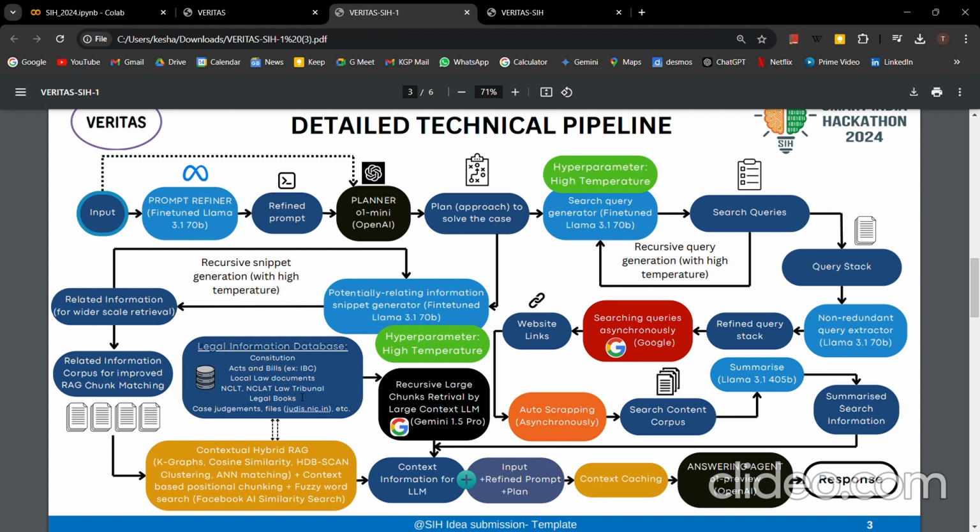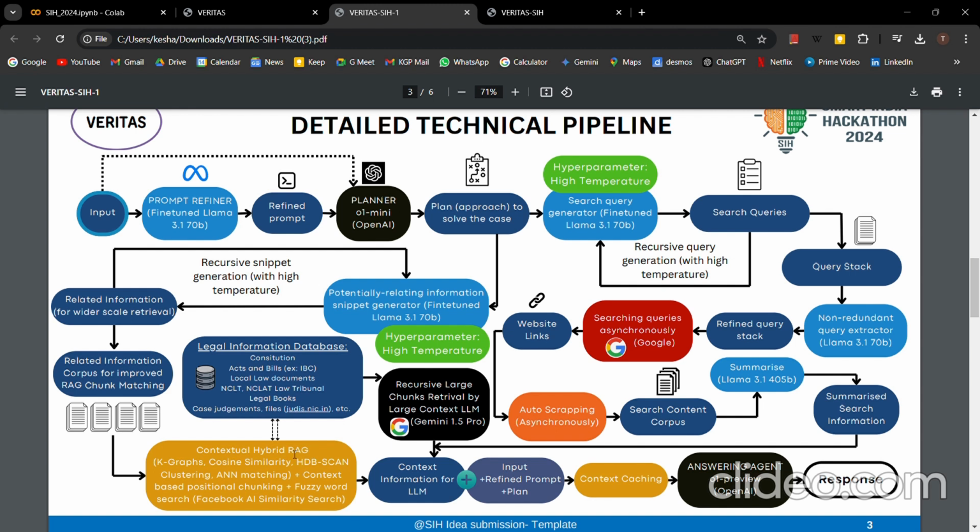Now RAG is a complicated process. Due to shortage of time, I'll not explain it in full, but it basically matches the data according to a vector embedding space, which is basically matching it according to the meaning of the data, right? So for example, the words may not be the same, but if the meaning of two parts of data is the same, then they will get matched by RAG. So we are using RAG based matching.